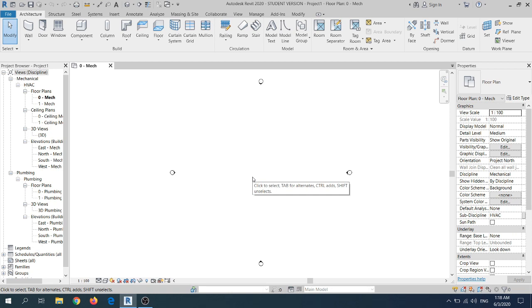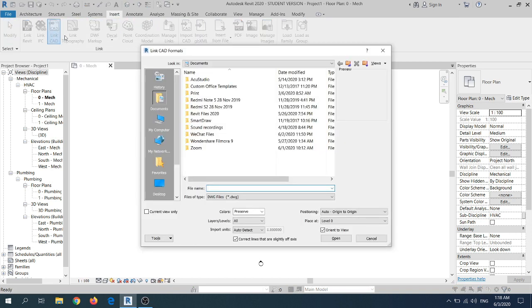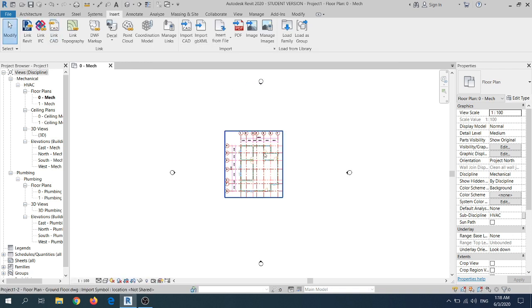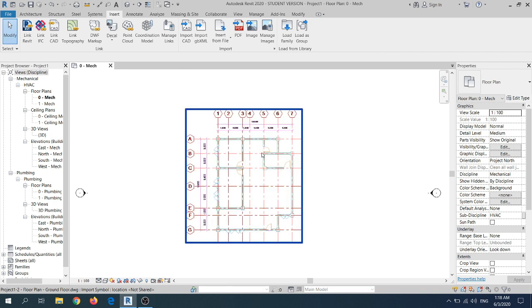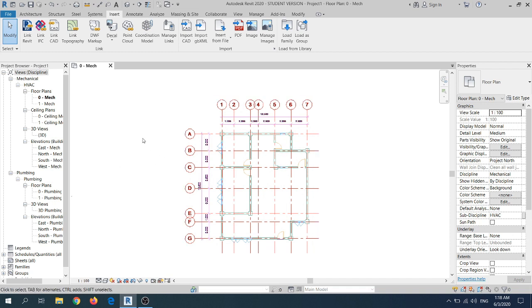While it's fully loaded, the first thing I'm going to do is to import the CAD drawings from our architecture building. After the architecture CAD drawings have been imported, the next thing I'm going to do is to have a look at the floor plan under this mechanical template.